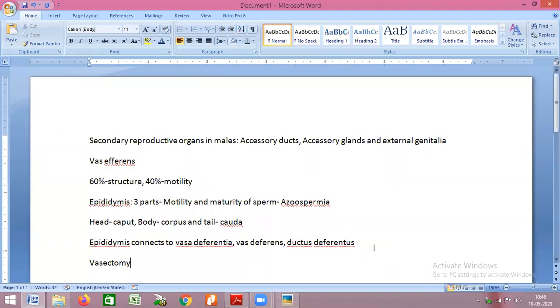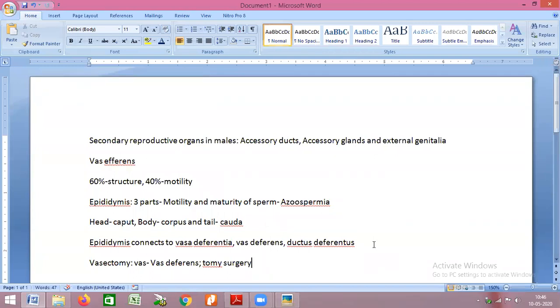So what do you mean by vasectomy? Vas means vas deferens and tomy means surgery. So basically, through a surgical method, we cut the vas deferens.